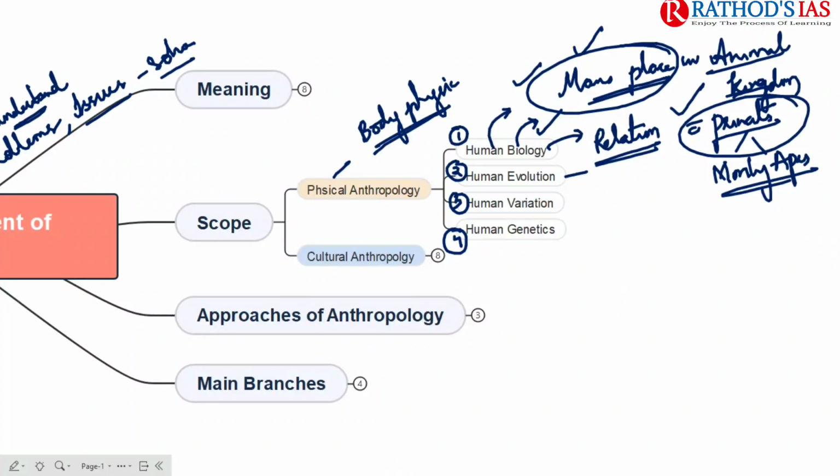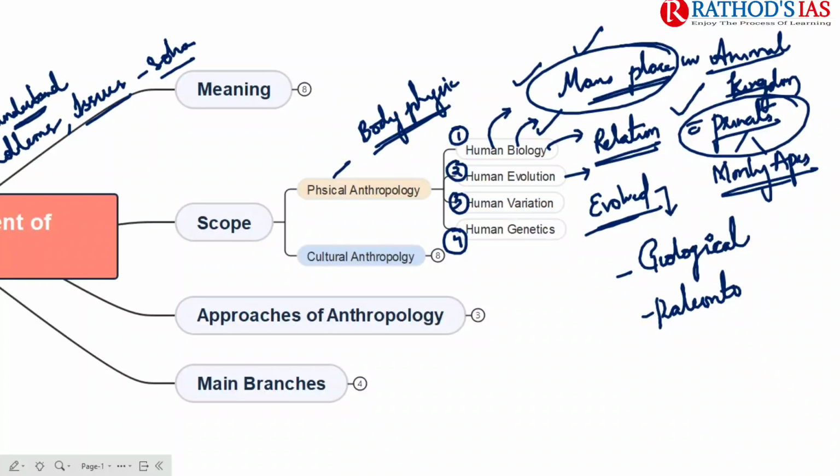The next one is human evolution. Here we need to know how human beings evolved from the primates, and we need to understand the geological evidences and even the paleontological evidences.